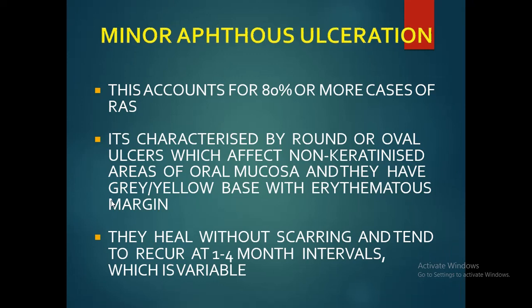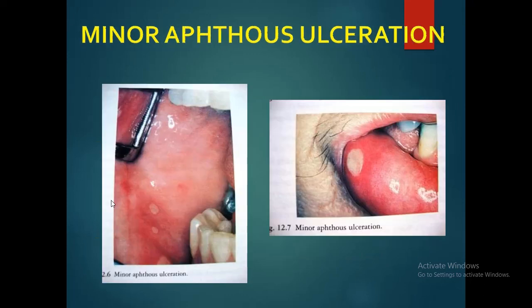Minor aphthous ulcers account for 80% or more of the cases of recurrent aphthous ulcerations. They are characterized by round or oval ulcers which affect the non-keratinized areas of oral mucosa, and they have a grey-yellow base with erythematous margins. They heal without scarring and tend to recur at 1 to 4 month intervals, which is variable. Here you can see the minor aphthous ulcers. Here you can also see minor aphthous ulcers.